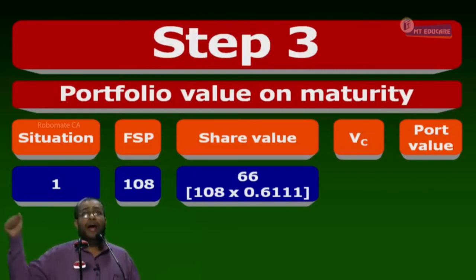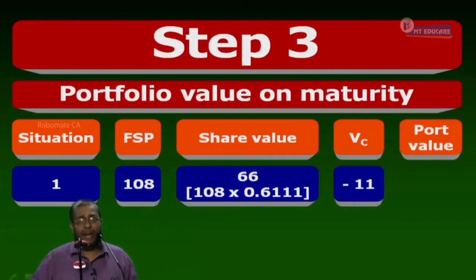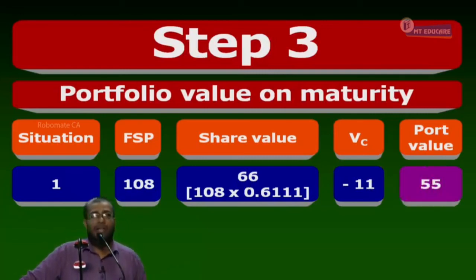Writing a call. Now as I am writing a call, the other party will decide. Will he exercise or lapse? Exercise. For him the value is what? 11. For me the value is what? Minus 11. The call value is minus 11. So if I have only call, my portfolio value is minus 11. If I have only share, the value is how much? 66. I have a share and then what? Call writing. So what is my portfolio value? 55. The portfolio value is 55. Right or not? Yes.